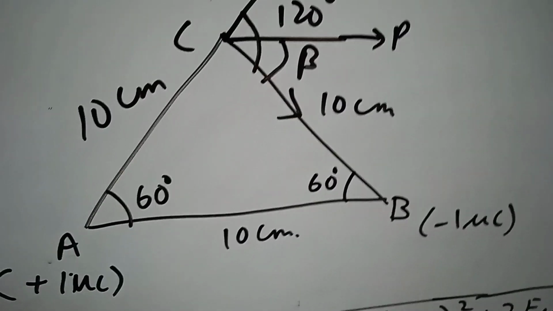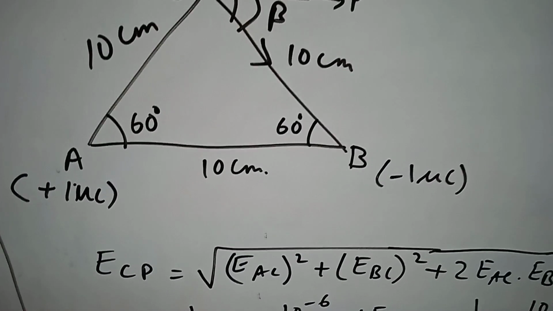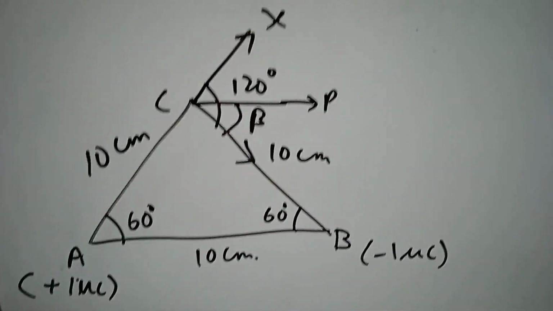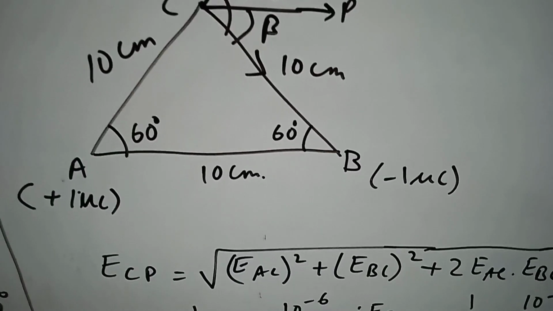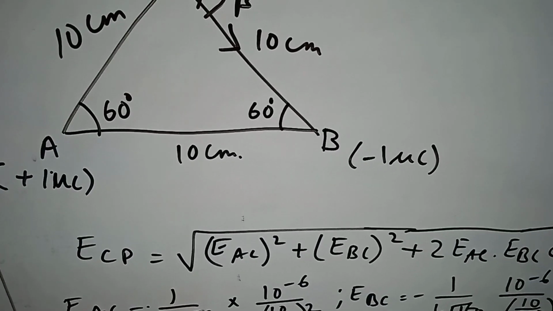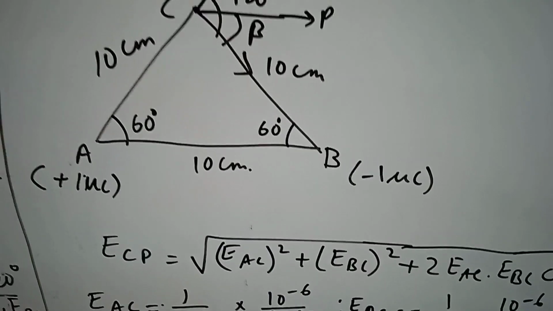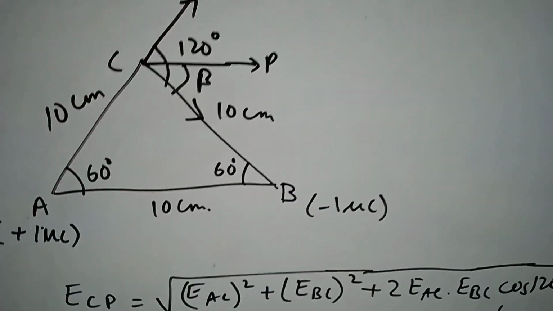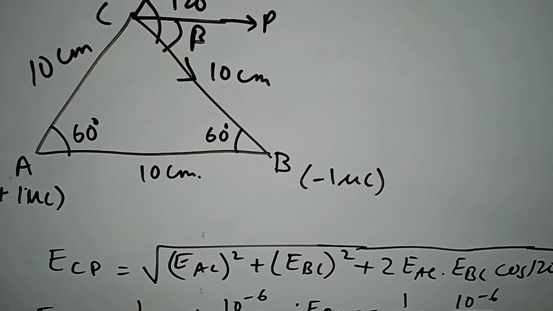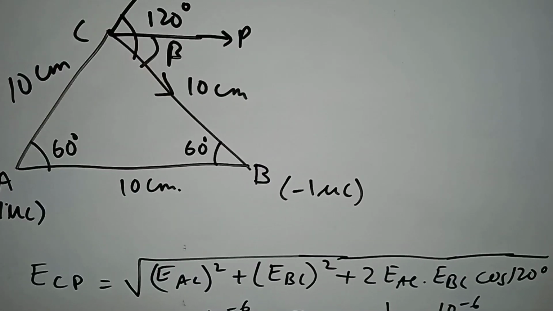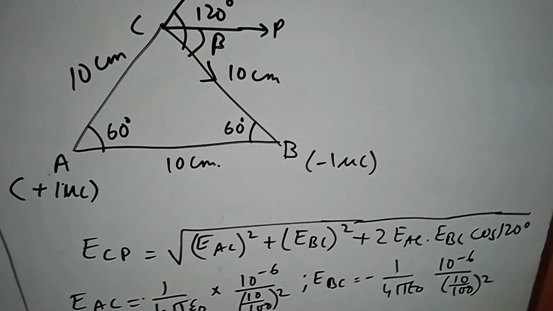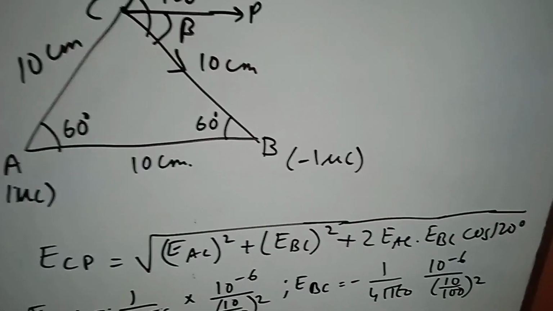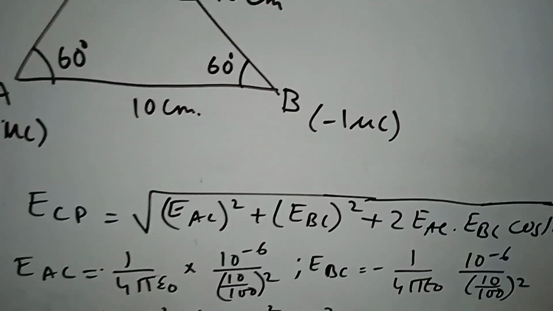How to find electric field intensity? E at C, ECP, equal to the square root of EAC square plus EBC square plus 2 EAC EBC into cos 120. As you know, by the parallelogram law of addition, the resultant equals root over A square plus B square plus twice AB into cos theta.